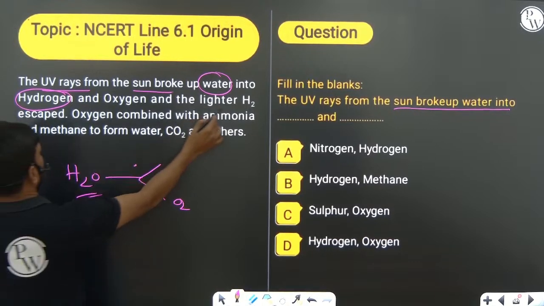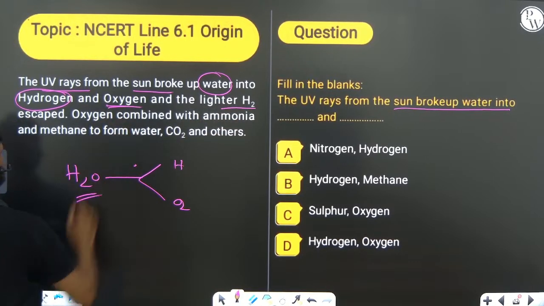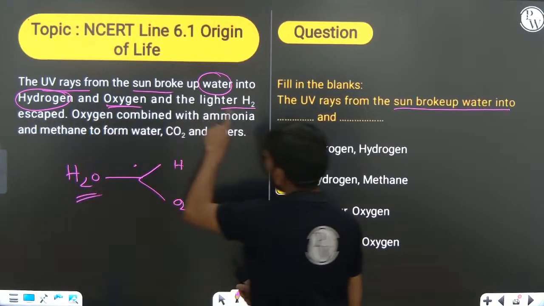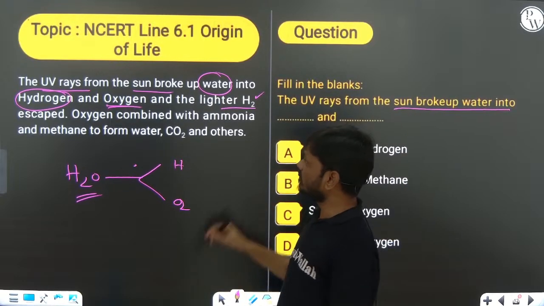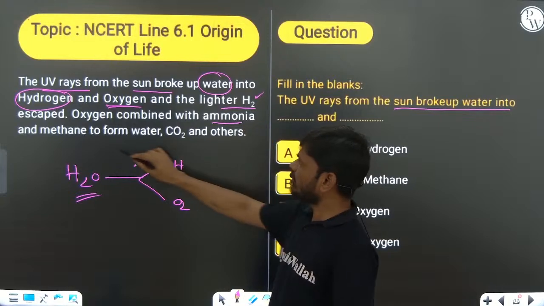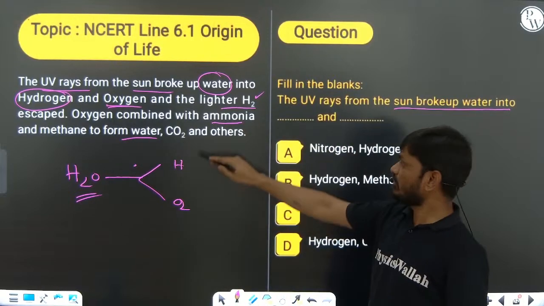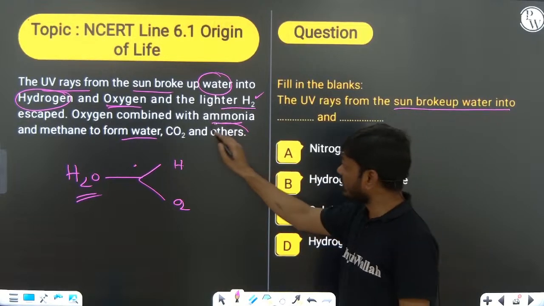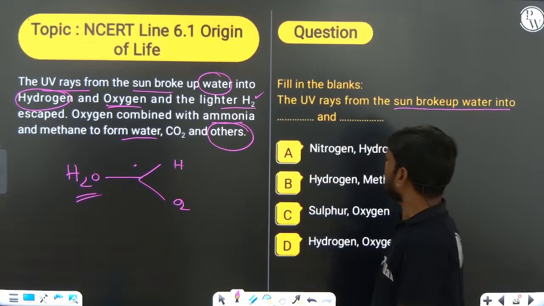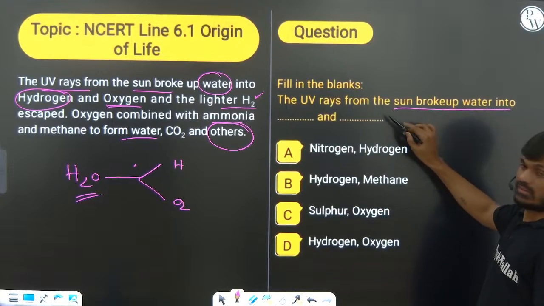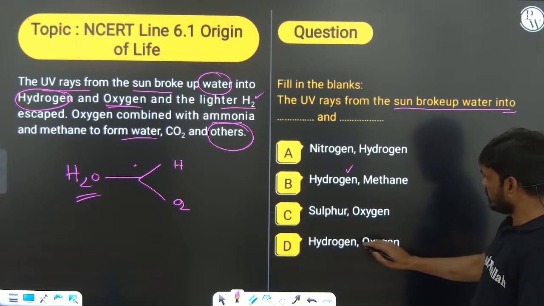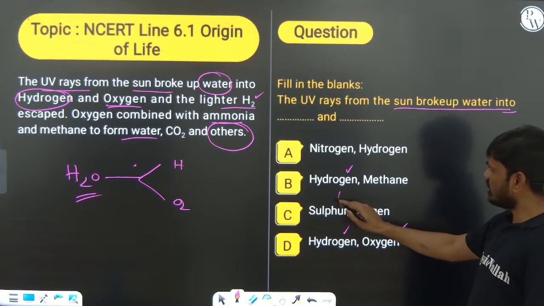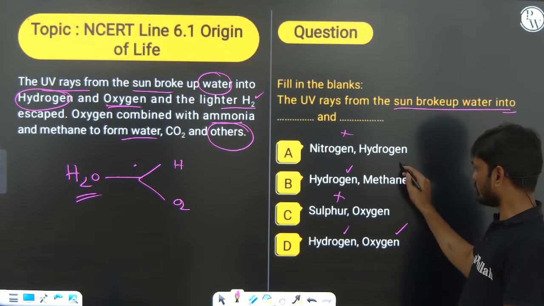Right? And okay, so into hydrogen, oxygen and light elements. The hydrogen escaped, oxygen combined with ammonia and methane, and they formed water and carbon dioxide, and other components are also important. Here in this question, the UV rays broke up water into hydrogen and oxygen. So here you can see hydrogen, oxygen, not sulfur, not nitrogen, not methane.